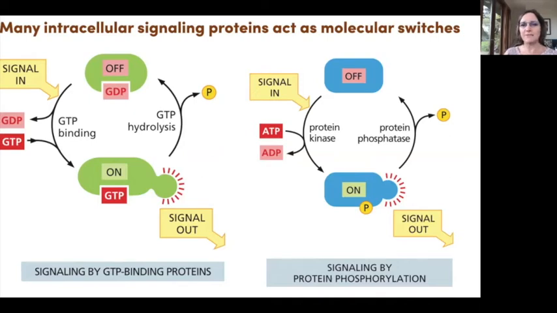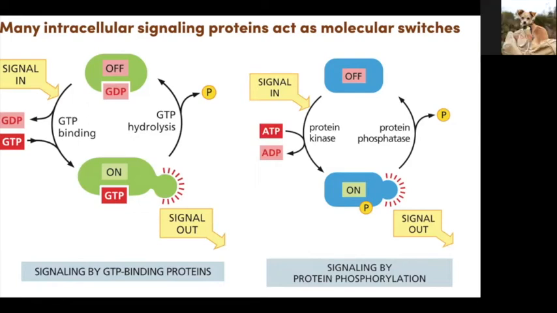Another major class of internal enzymes that act as switches are kinases. Kinases are enzymes that transfer phosphate from ATP to other proteins. And the phosphates on the surface of those substrate proteins then modify their activities or their interaction with other proteins. The activity of protein kinase is countered by protein phosphatases that remove these phosphates and change the activity of the targets, turn them off, or sometimes it's the reverse, that the kinase will turn something off and the phosphatase will turn it on. Someone has a question.